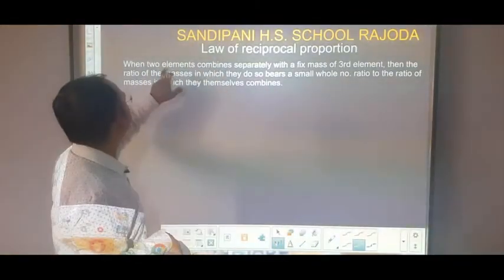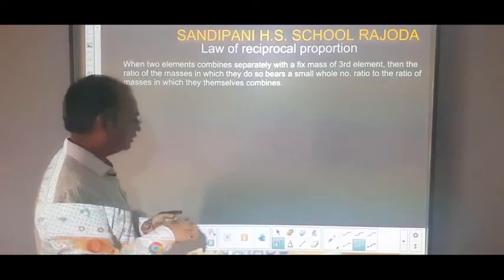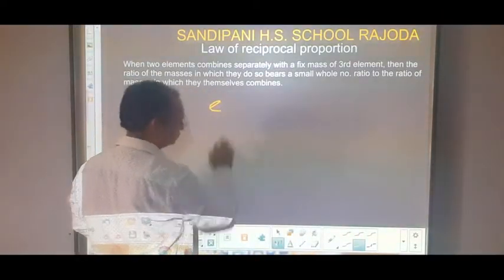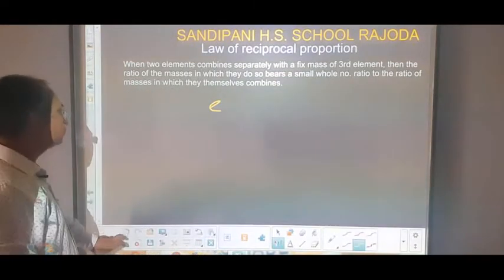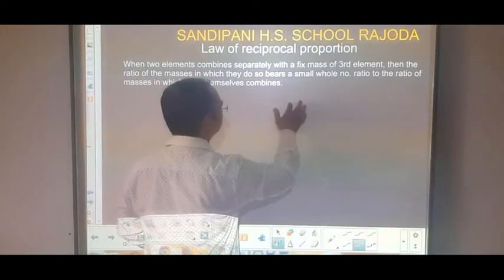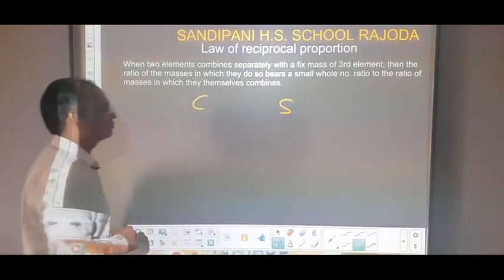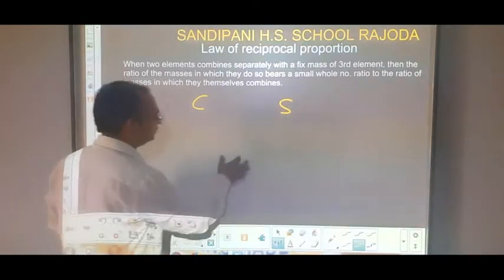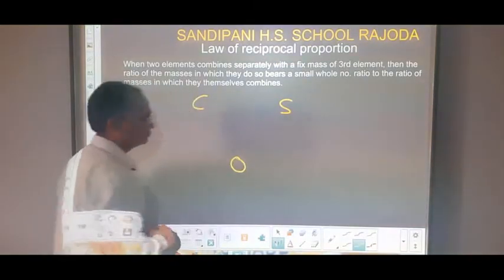We take two different elements, carbon and sulfur, and as the fixed mass of the third element we take oxygen.